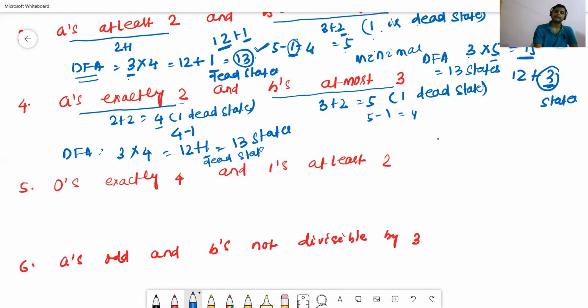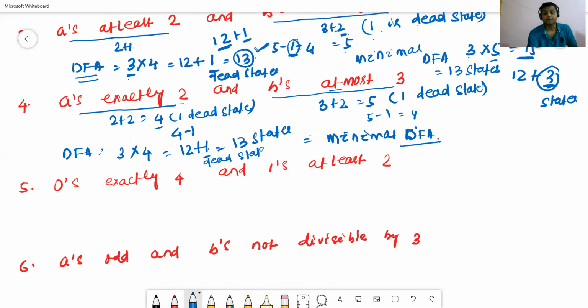Similarly, the minimal DFA also contains a total of 13 number of states, because in the exactly and at most case, the DFA and minimal DFA contain a similar number of states.